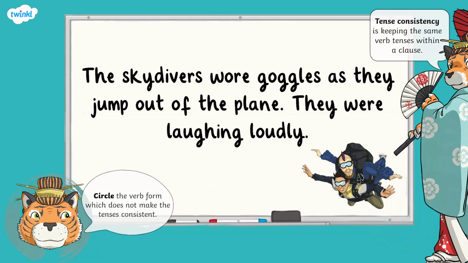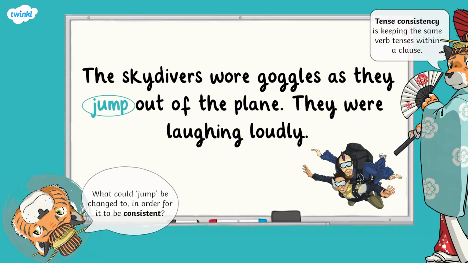Let's pick out the verb tenses. In this sentence, they are wore, jump, and were laughing. Two of these verb tenses refer to the past, wore and were laughing. Wore is the simple past, while were laughing is the past progressive. However, jump is a simple present tense verb. Therefore, we should circle jump as it is not consistent with the other two verb forms.